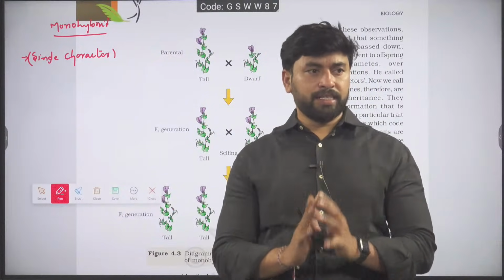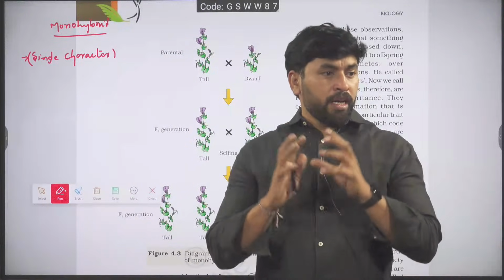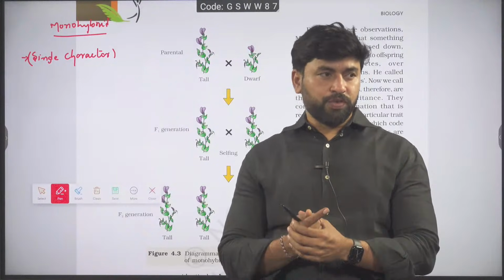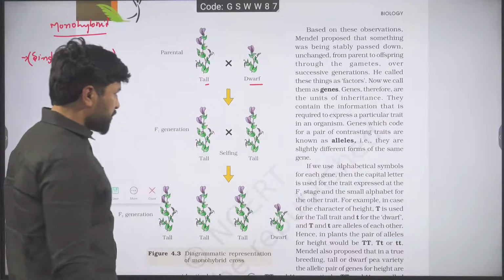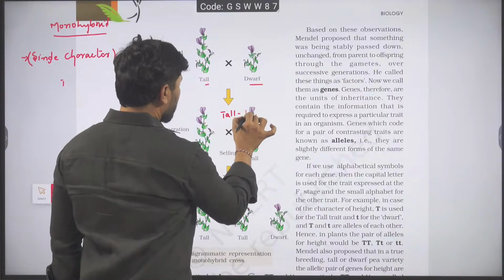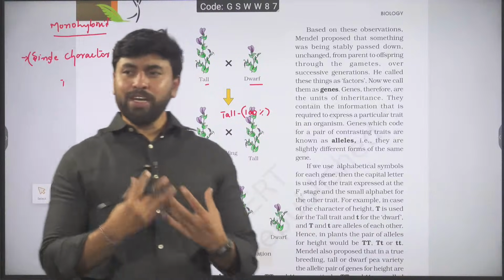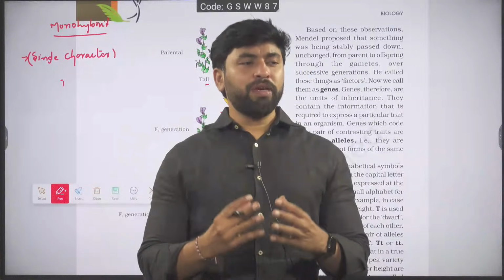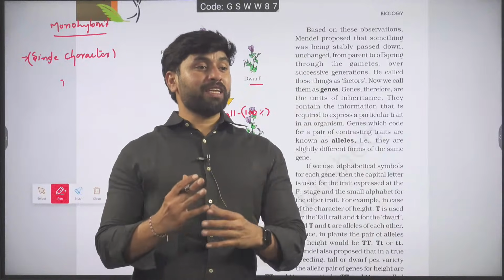For example, he had selected height of the plant. In the height of the plant, he had selected one is tall, another one is dwarf. He had taken a tall plant and crossed with dwarf. Then in the F1 generation, all were tall, 100% were tall, and he got the surprise. I have taken 2 traits. Out of the 2, one was able to express, another one could not express.